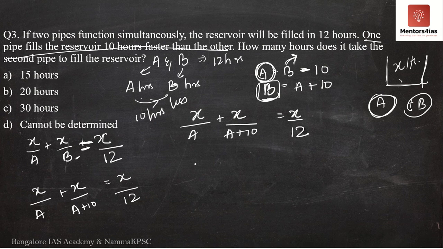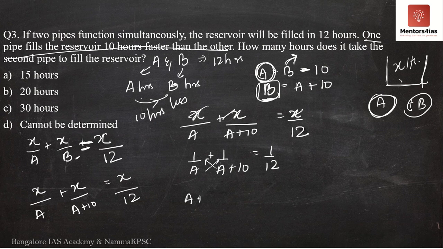So let me just do this over here. I'll cancel x and x. So I have 1 by a plus 1 by a plus 10 is equal to 1 by 12. Now I'll take the LCM over here.